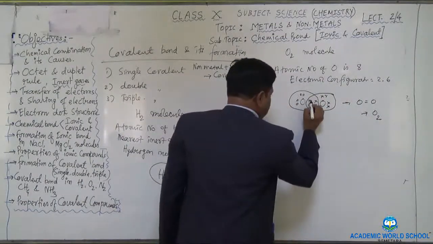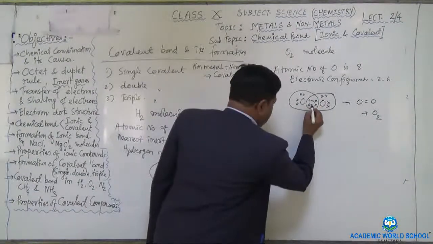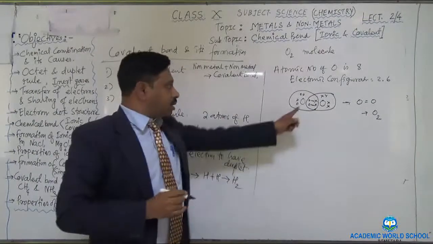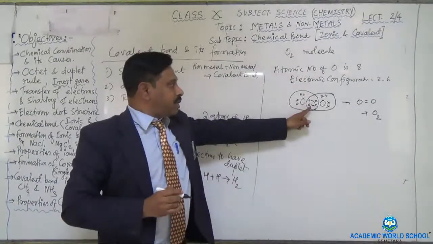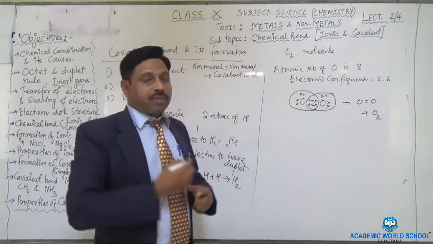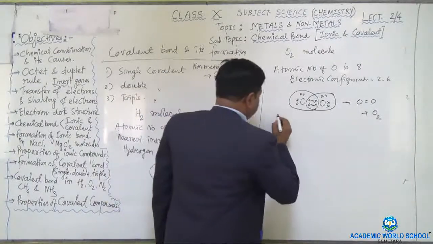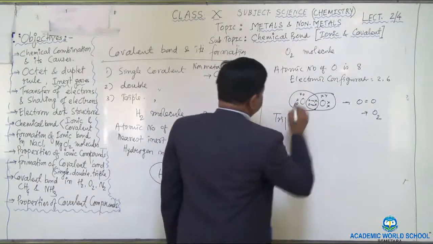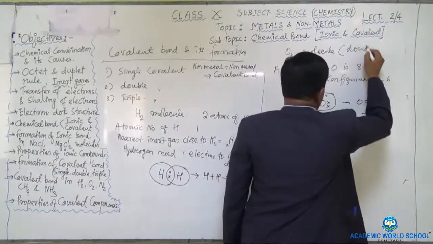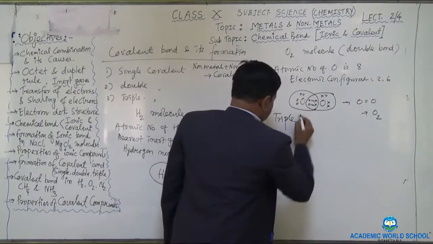It is a double bond because this electron forms one bond here and another electron forms one bond here. So the 2 electrons of this oxygen form the chemical bond with another 2 electrons of the other oxygen atom. So this creates the double bond. Similarly, come to the triple bond. This is your double bond. Then come to your triple bond.